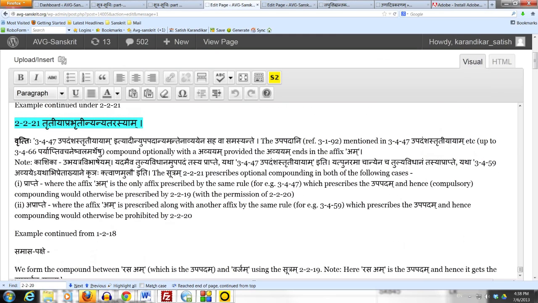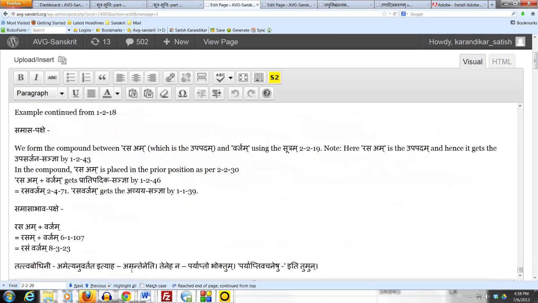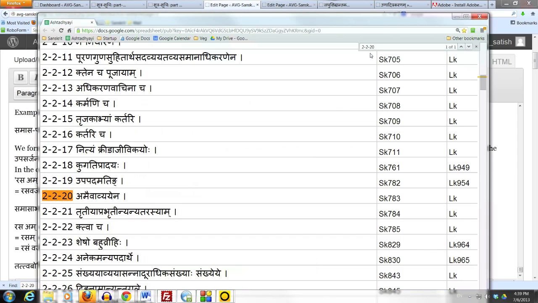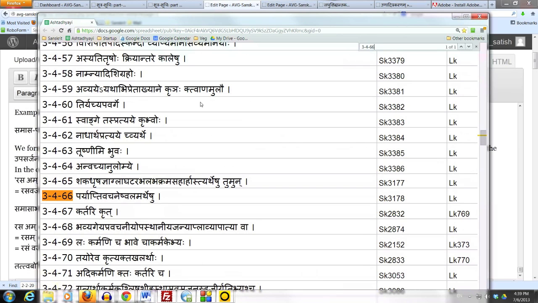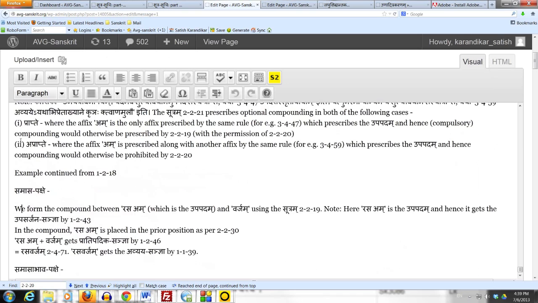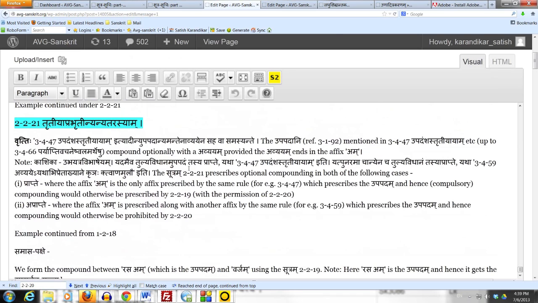Tena iha na: paryapto bhoktum, paryapti vachaneshu iti tumun. This sutram is 3.4.66. This prescribes the affix tumun, not Namul. So here there will be no compounding at all. The optional compounding prescribed by 2.2.21 is limited only to those cases where the compounding is done with an avyayam ending in the affix Namul. If that is not the case, then 2.2.21 does not apply.